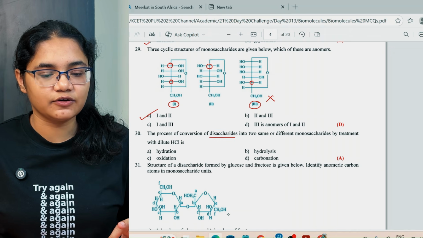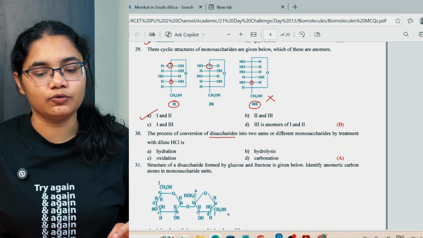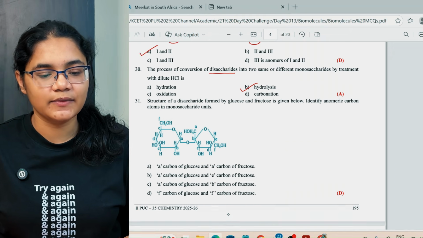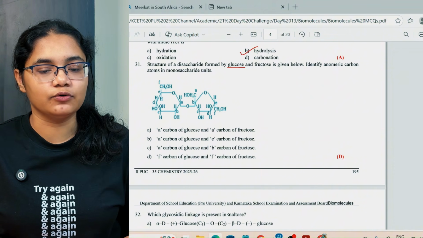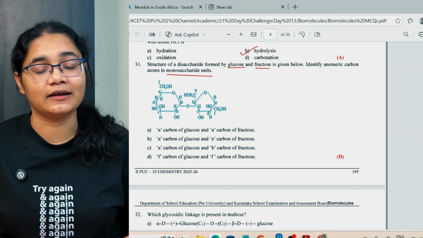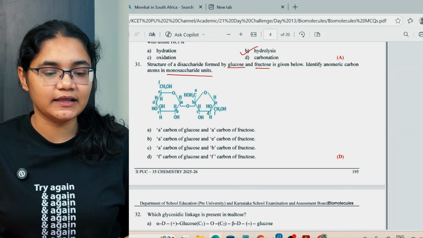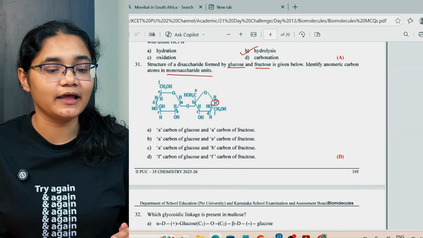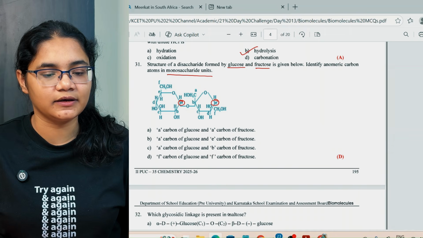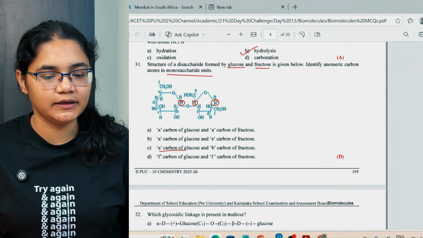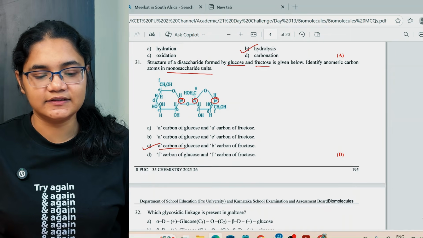The process of conversion of disaccharides into two same or different monosaccharides by treatment with dilute HCl is called hydrolysis. Next, the structure of a disaccharide formed by glucose and fructose is given below. Identify the anomeric carbon atom in the monosaccharide unit. If you see the group here, this is your anomeric carbon here, and this is the anomeric carbon here, right? So you have A carbon from glucose and B carbon of fructose, which is option number C here.